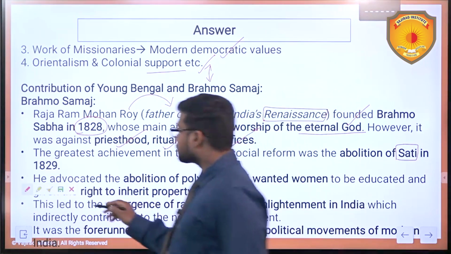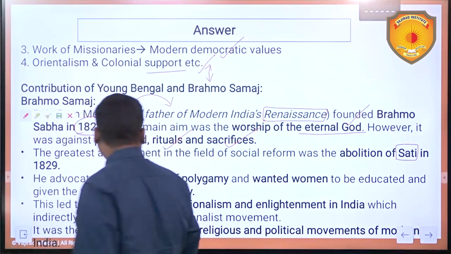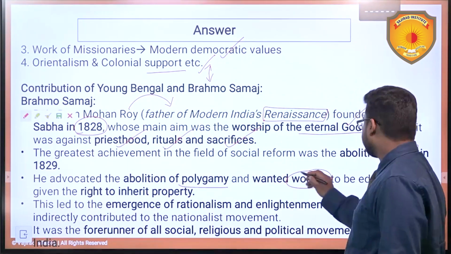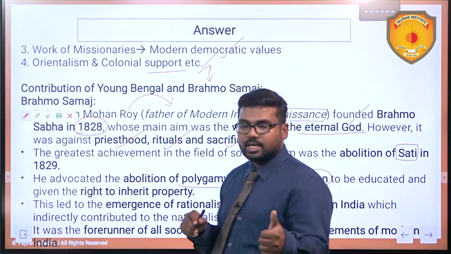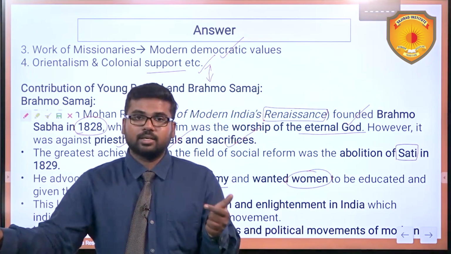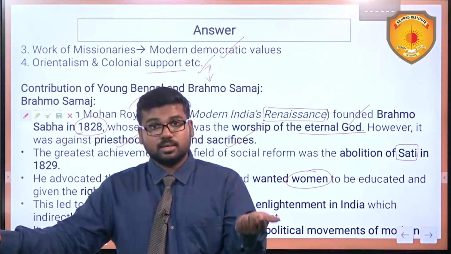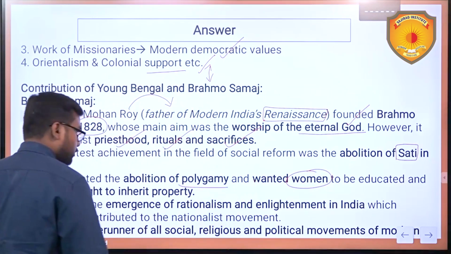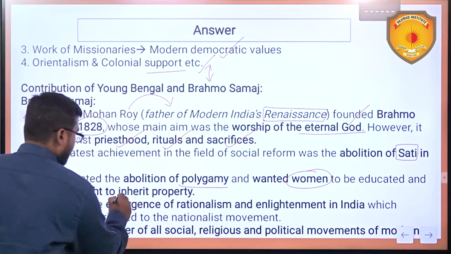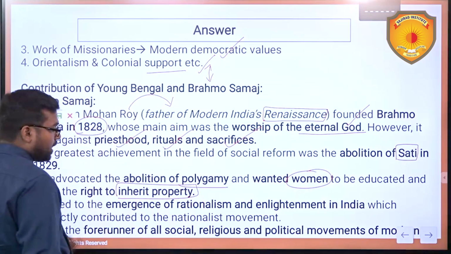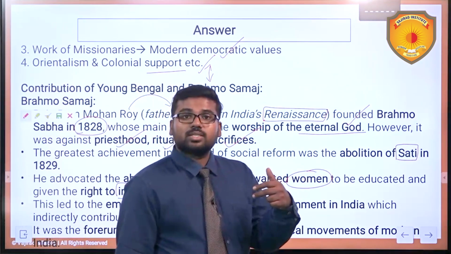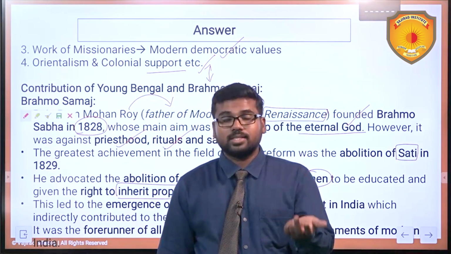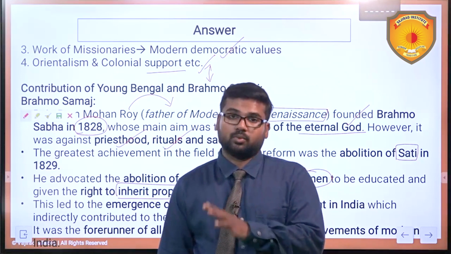Then, he also advocated abolition of polygamy, and he wanted women to be educated, particularly widow remarriages, women's rights, even inheritance rights, like property rights. He advocated for them. You can look at this, inheritance of the property. Plus, he was against female infanticide. Then he was also voicing for education rights of the women.